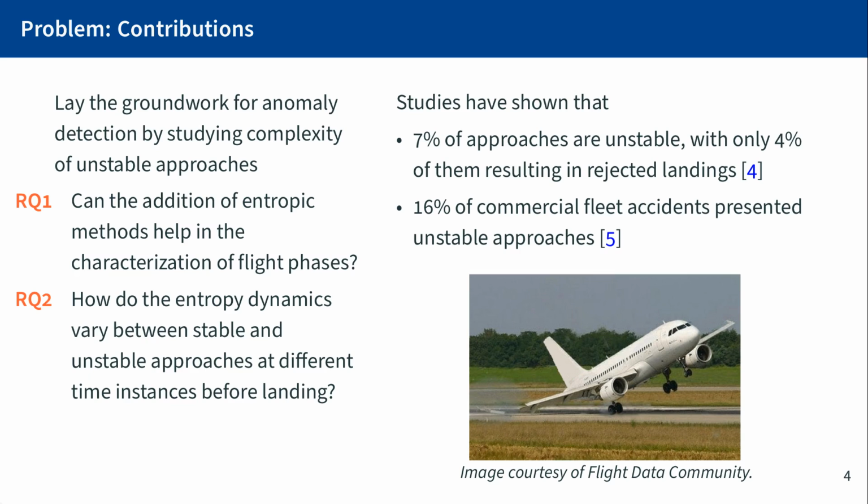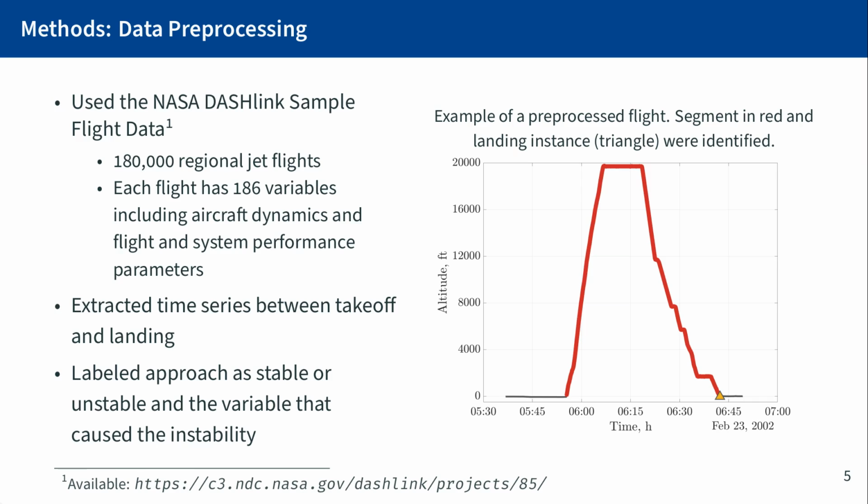So here we look at predictor variables for unstable approaches. In order to perform our study, we relied on the NASA Dashlink sample flight data. This dataset contains 180,000 regional jet flights, and each flight contains 186 variables, which include aircraft dynamics and other parameters. For each flight, as shown on the right-hand side, we extracted the time series between takeoff and landing, and then we labeled each approach as stable or unstable and the variable that caused the instability.